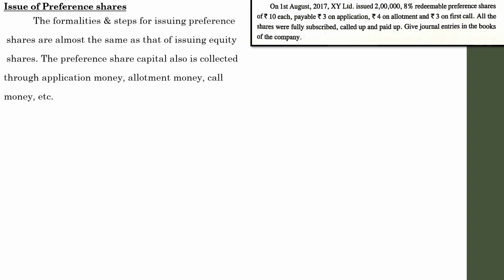It is very easy. Just pass the entries which you have learned in the cases previously. Instead of writing equity shares or the shares you have mentioned in that question, in this situation you have to show 8% redeemable preference shares. Rest of the entries are the same in these cases also. So for the time being, let us go through it very swiftly.